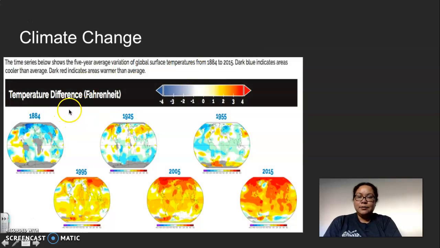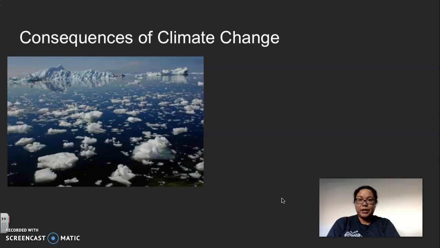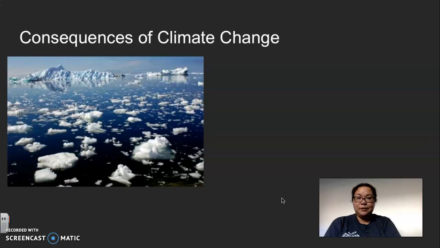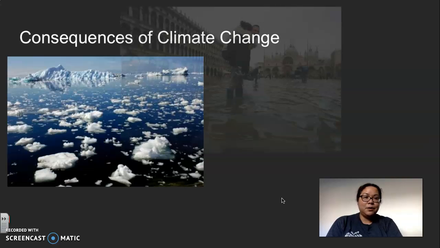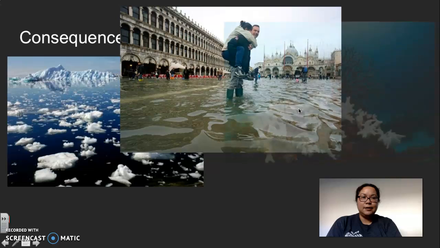And this model also compares from 1884 to 2015. As the years go by, the Earth is getting hotter. Now let's talk about the consequences of climate change. With the Earth's temperature increasing, the glaciers have started melting. They are still melting. And with the glaciers melting, that water is traveling to other parts of the Earth, which causes higher sea levels, which is what's happening in Venice here in Italy.